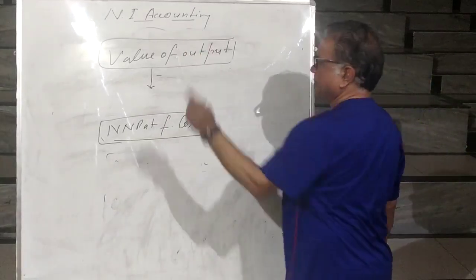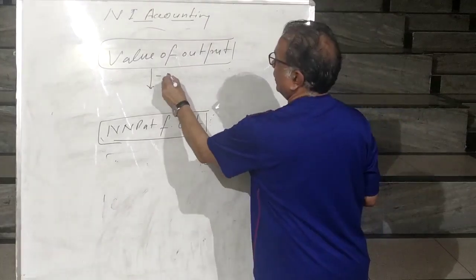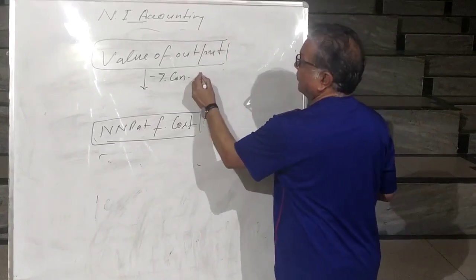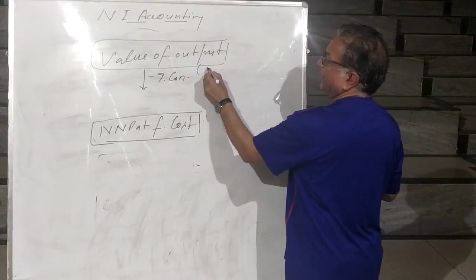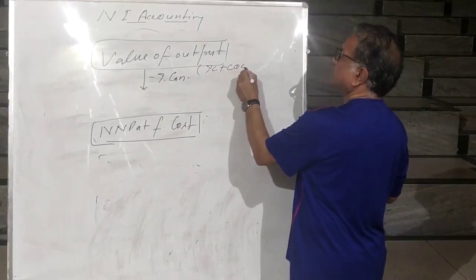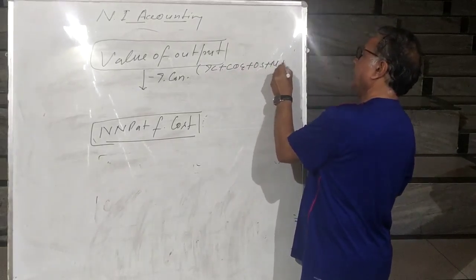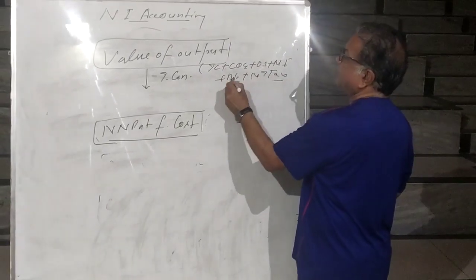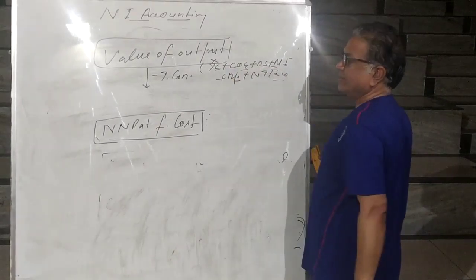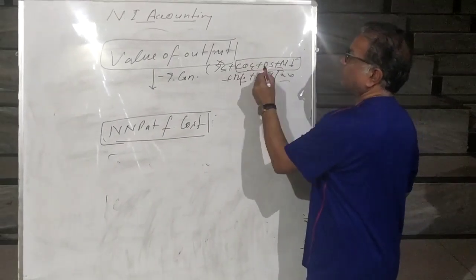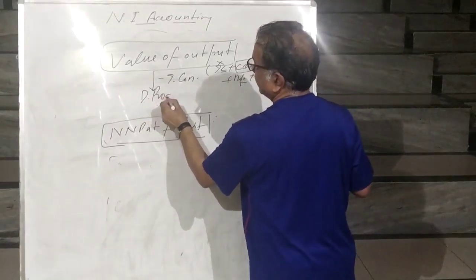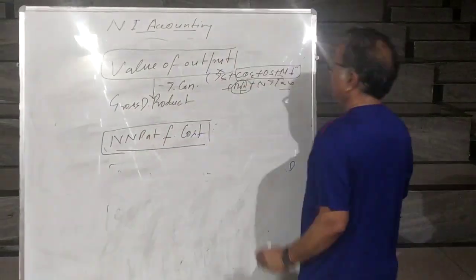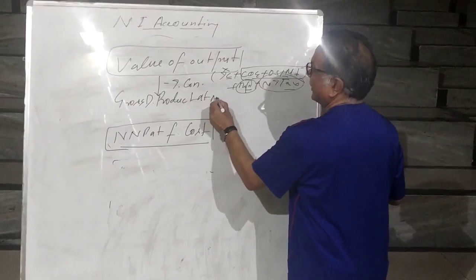So from this we will subtract the value of intermediate goods. That is called intermediate consumption. What are the components of value of output? The components of value of output are intermediate consumption, COE, OS, MI, depreciation and net indirect tax. So out of these, only one is removed: IC. So what is left? COE, OS, MI. What do you call it? Domestic product. Right? Depreciation is there. What do you call it? Gross. Net indirect tax is there, what do we call it? At market price.